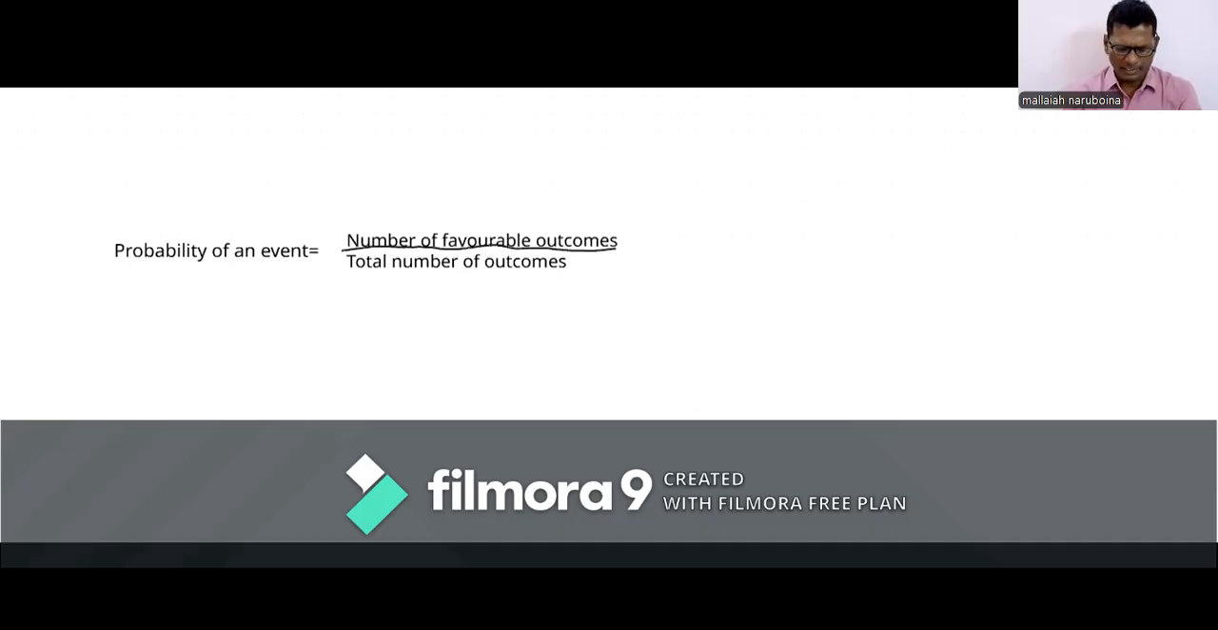Probability of an event is equal to number of favorable outcomes divided by total number of outcomes.